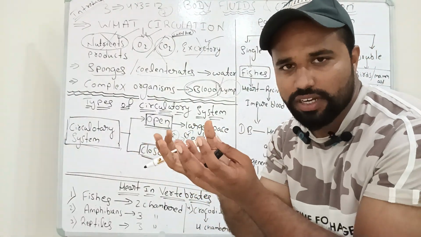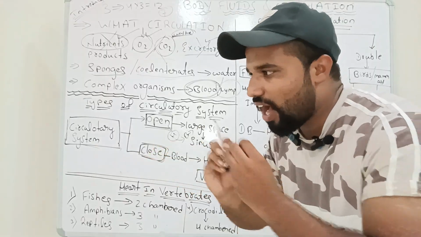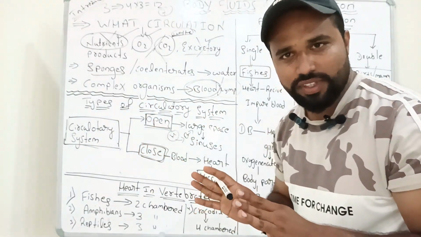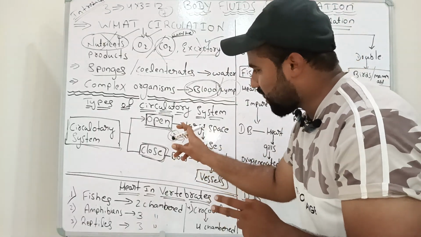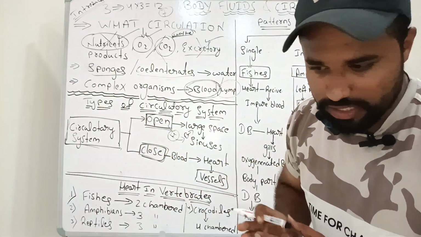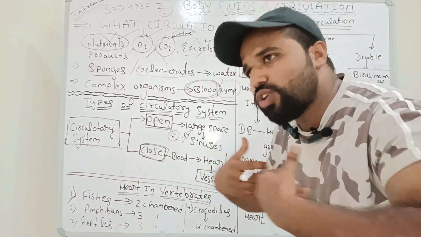Heart will pump the blood in a large surface area. There are no vessels. In the open type of circulatory system, there are only no vessels. That is called as what? Open type of circulatory system. The heart will pump the blood throughout the whole body parts.